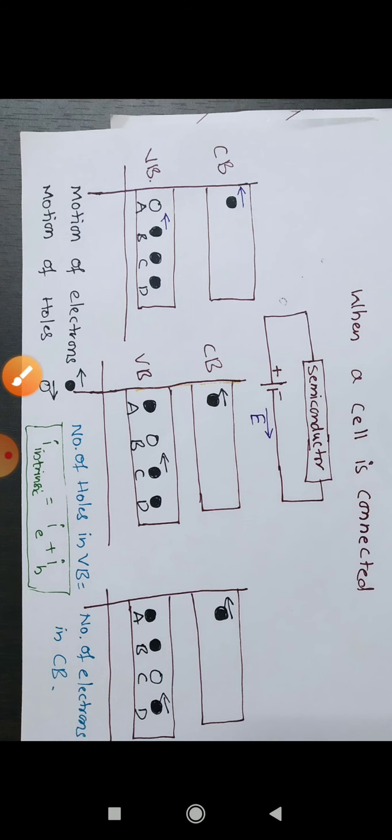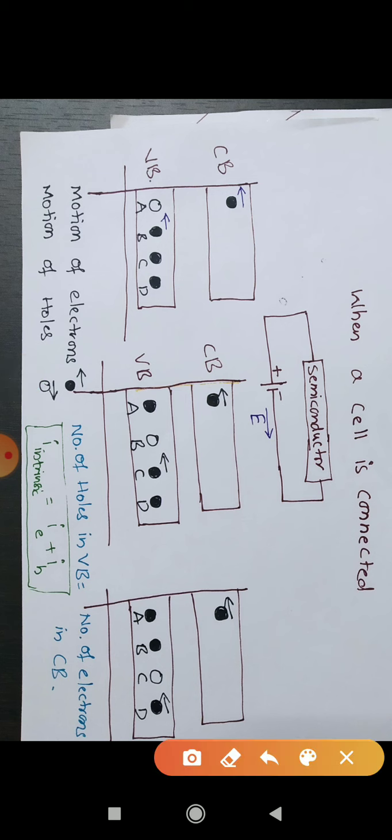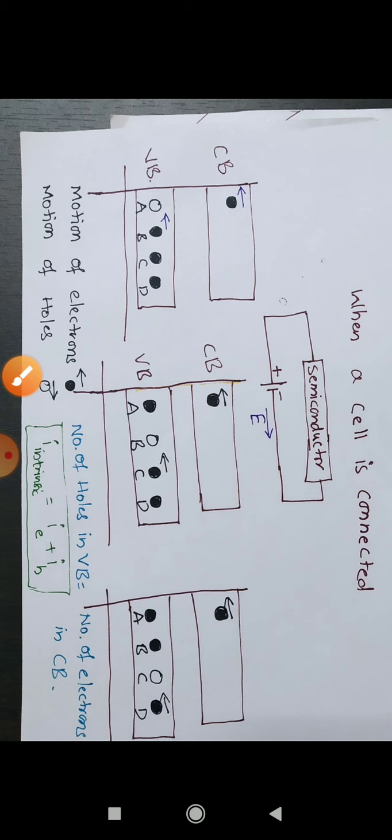Here if you see, the electron, which is negatively charged, starts moving towards the left side, because we have positive on the left side of this cell. So the electron starts moving left side because it is negatively charged.